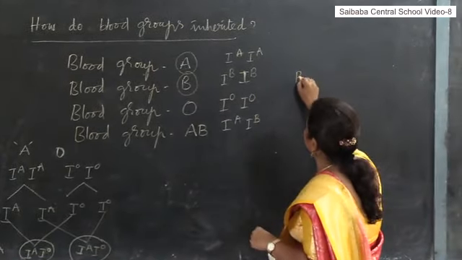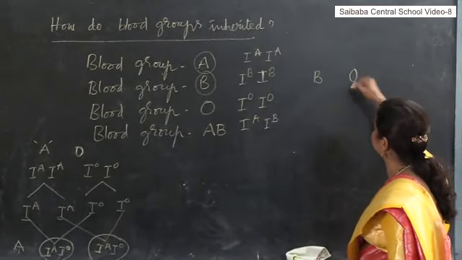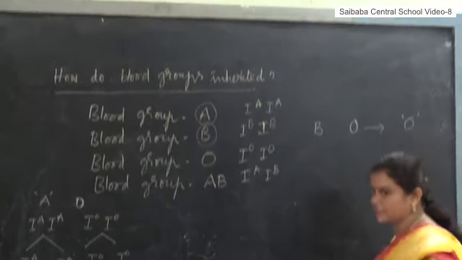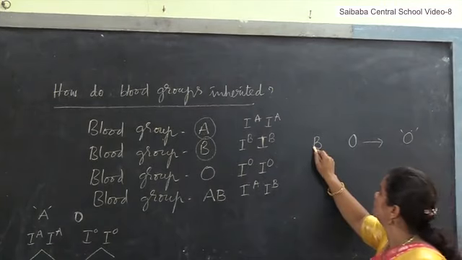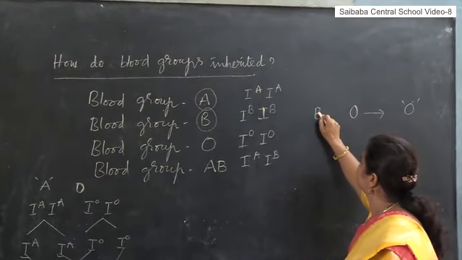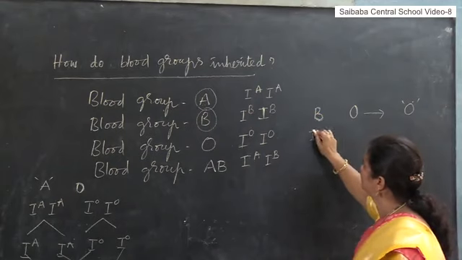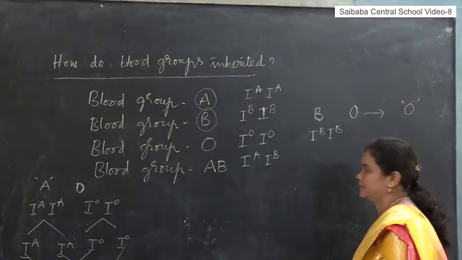A man with B blood group married a woman with O blood group and their children got blood group O. Justify the statement. This is the question asked by the board. So a man with B blood group, the genotype of blood group B is IB IB.